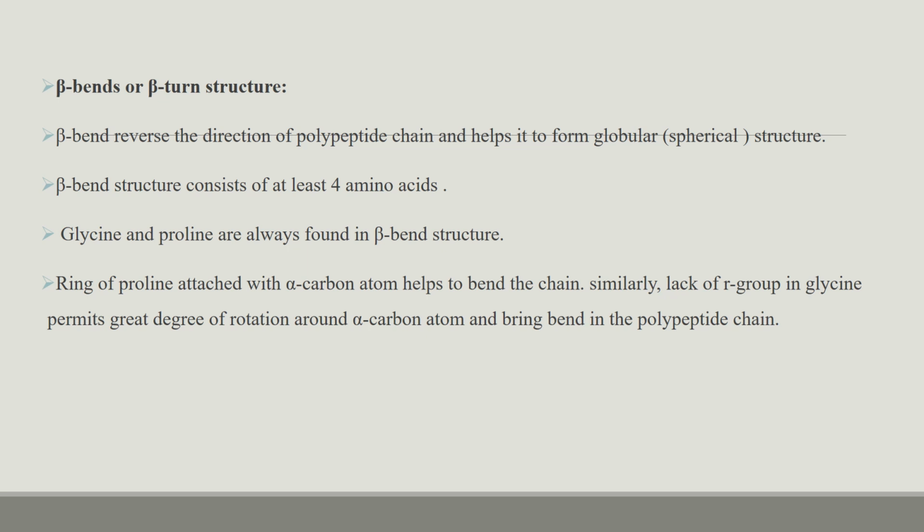The ring of proline is attached to the alpha carbon atom, so it helps to bend the chain, and the R group in glycine gives a degree of rotation around the alpha carbon atom and brings a bend in the polypeptide chain.